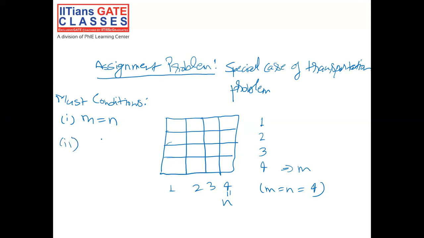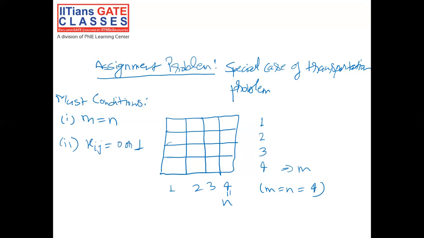The second must condition is that any assignment for any of the cells can be either 0 or 1. Again, true for our case as well because each job has to be performed on any one machine. So one job will be done by one machine only. So either it will be 0 or 1.